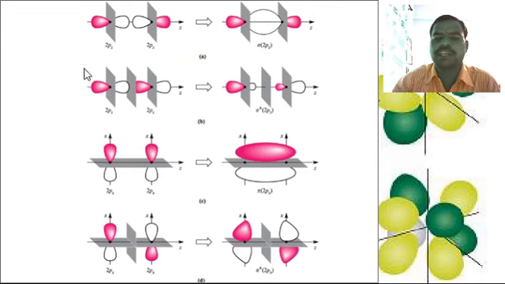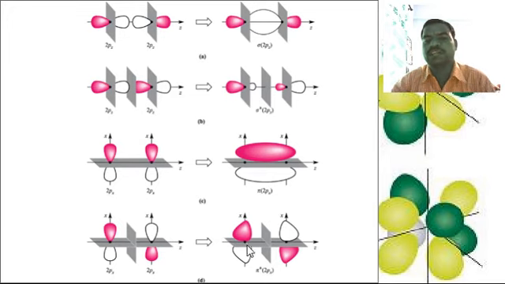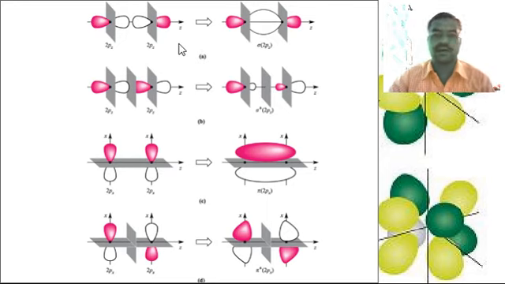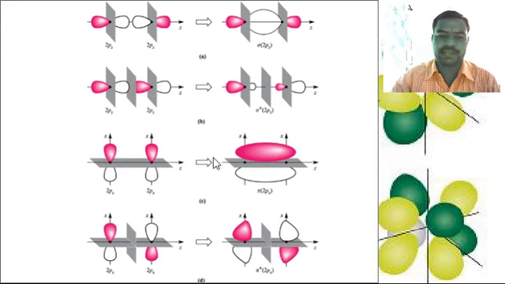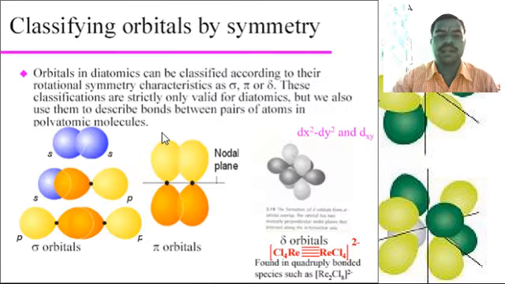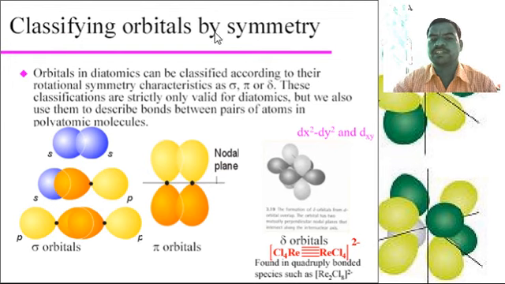These are some diagrams of the 2pz linear combinations of the atomic orbitals. These are some orientations of the linear combinations of the atomic orbitals, 2px and 2py. Some examples of this diagram. Here see the orientation. Then, classifying the orbitals by symmetry.